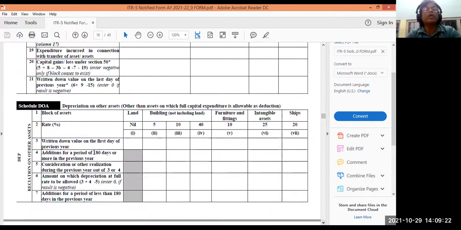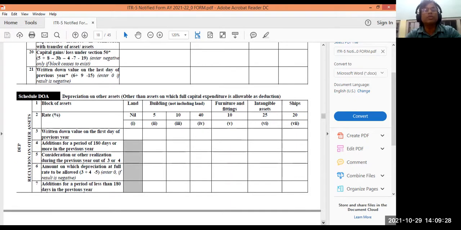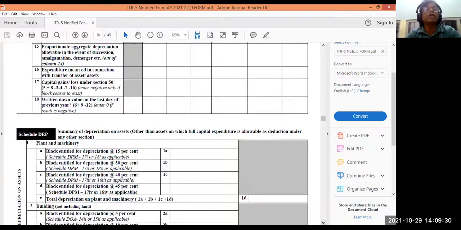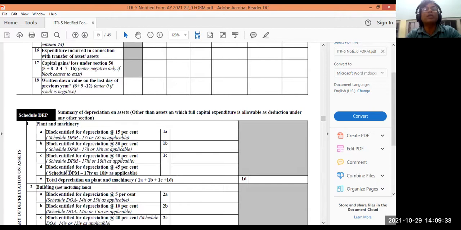Then DOA, depreciation on other assets. DOA schedule. These are the names of the schedules they have given, and you have to fill them up. DEP. What is DEP? Summary of depreciation on assets. So all the summary of depreciation you shall put here as per your calculation.